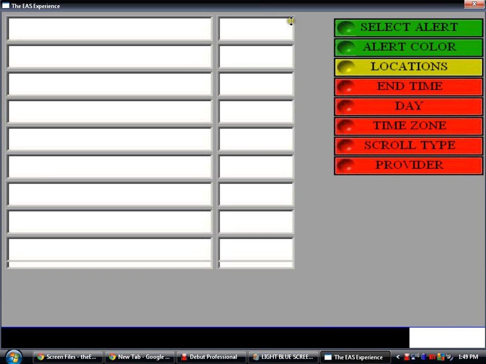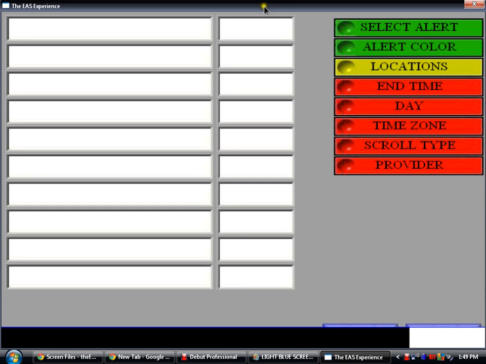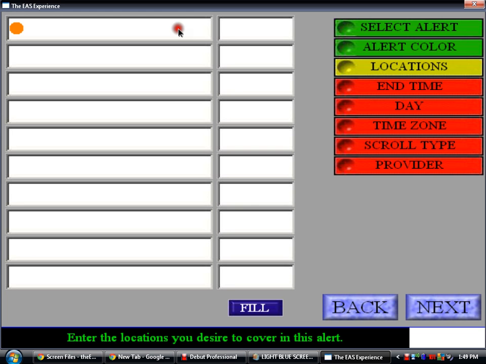Orange is appropriate for alerts, but you can choose any color. I like to use the appropriate ones. Then you need to select your locations. I'm doing the required monthly test that I got today, so I'm going to do state of Arizona.